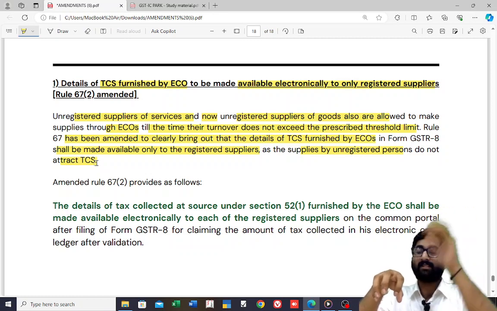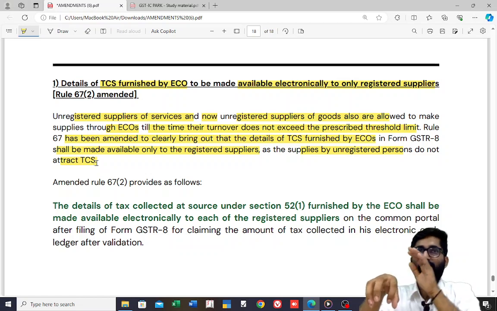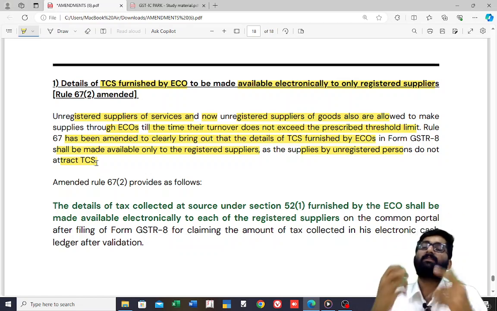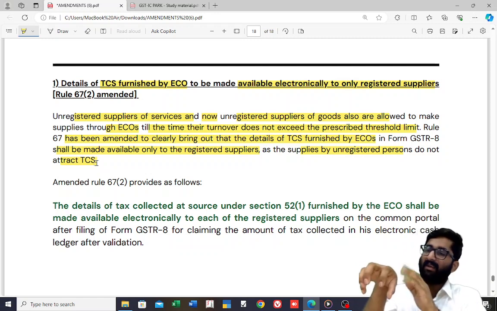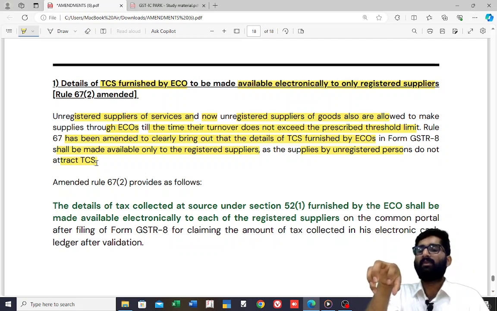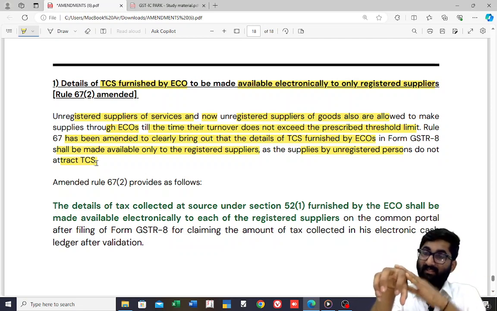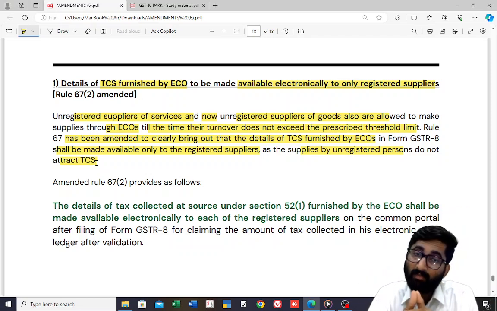And if any TCS is done, then this e-commerce operator used to give one statement to that person that so much TCS is done to you. Now government says that if that person is not registered, why do you have to give the statement? Because TCS is not done, no? It does not attract TCS. When you have not done any TCS, then why give the statement? Don't give the statement. Not required.